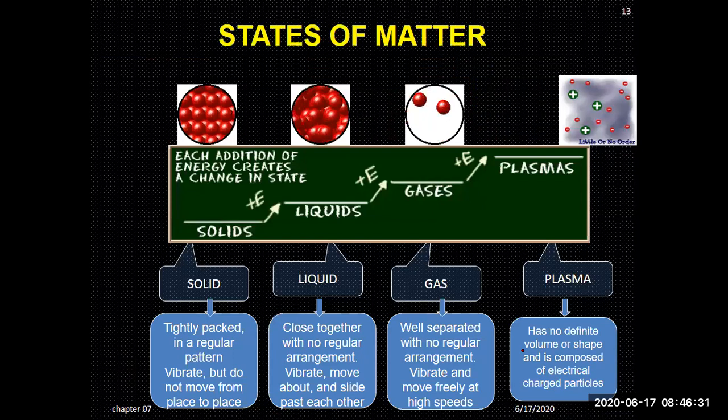So here it is, states of the matter. First of all, look at this sequence. Each addition of energy to a substance creates a change in state. So this is the main point to remember. We add energy to the solids, we heat the solid. Look, solids are converted, after gaining energy, into liquids. And when liquids are heated, they become gases. And when these gases are heated, they become plasma state.